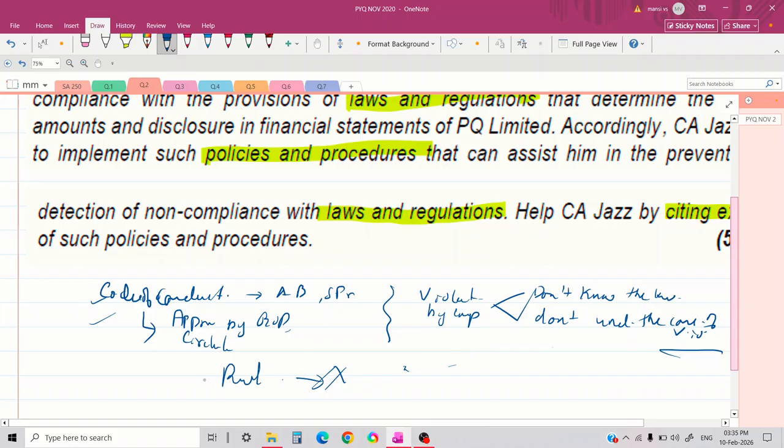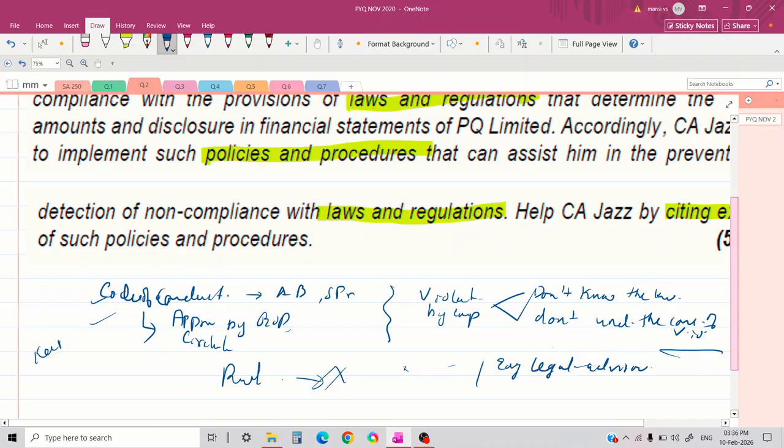Then another practical tool, I can say, is engaging legal advisors or consultants. This is one of the most practical tools, because we know that laws are very complex and laws keep on changing, and management may not have good or expert knowledge of each and every law. In such cases, legal advisors or consultants are required. They are very expert in interpreting such new laws, and they also give advice regarding compliance mechanisms or compliance requirements. So engaging legal advisors is another important policy that could be implemented.